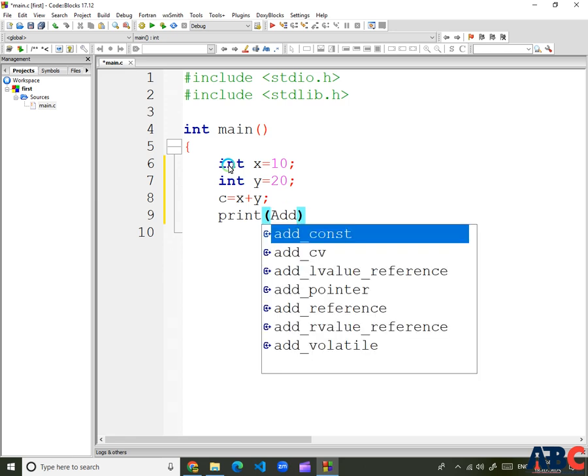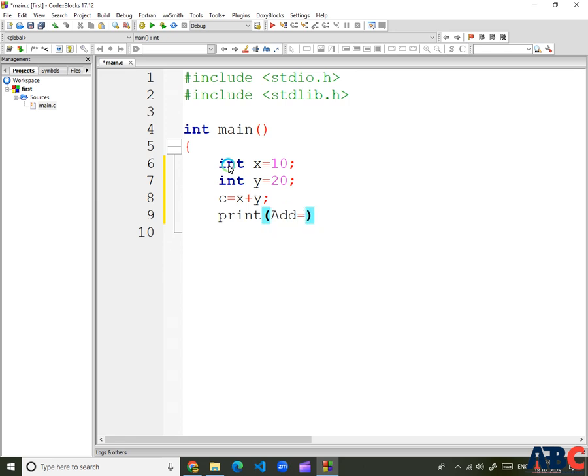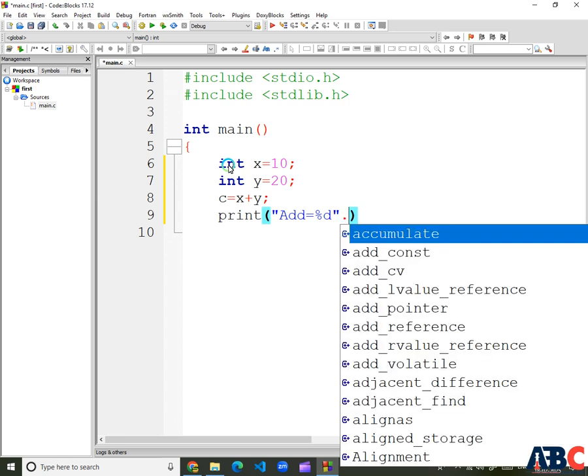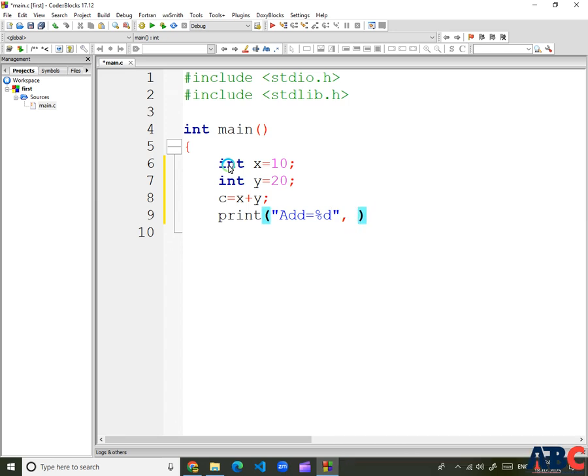In that we can show: addition is equal to percentage d. It is my format specifier. So percentage d is for integer, inside the double quotes, and then a comma, c, and the semicolon closes it.